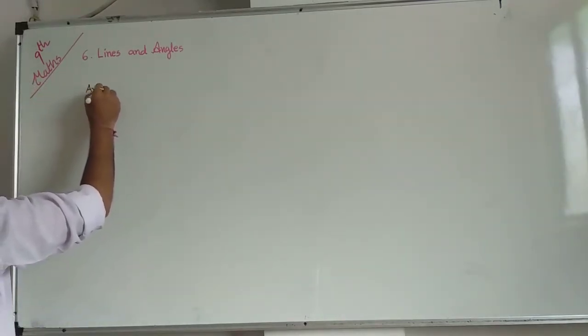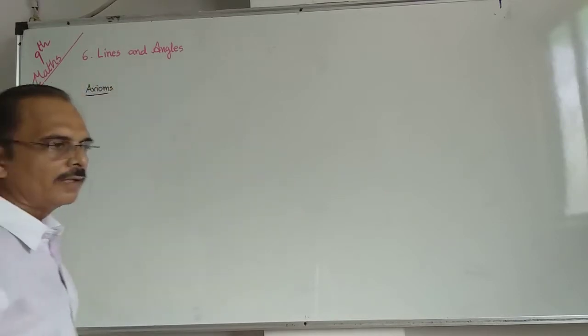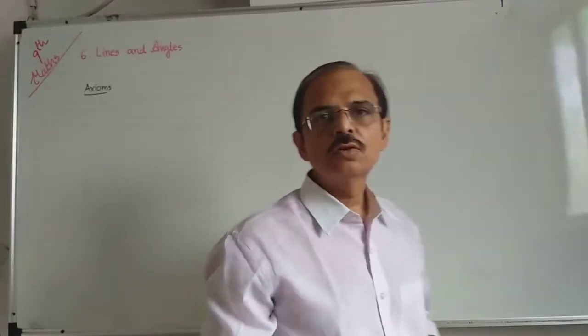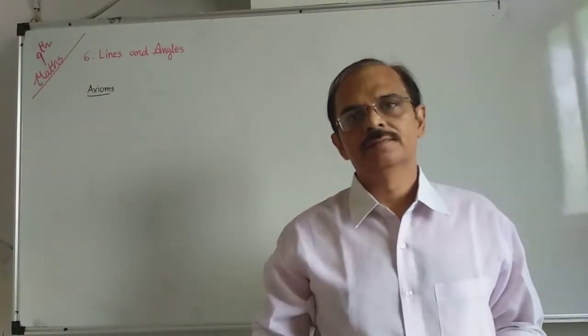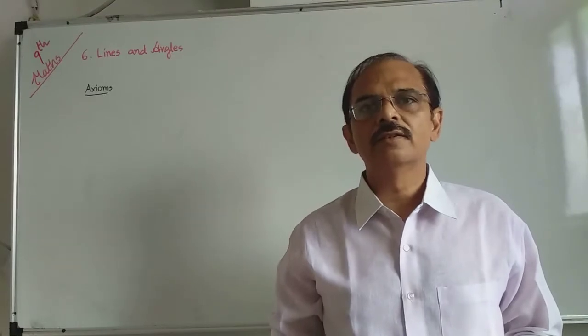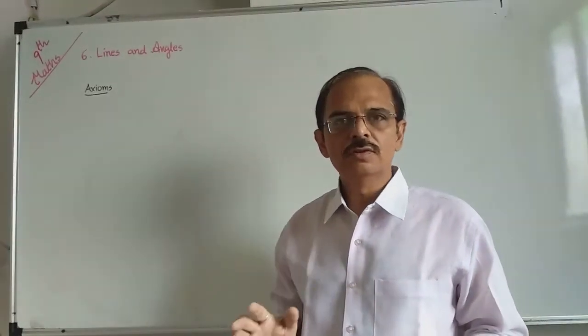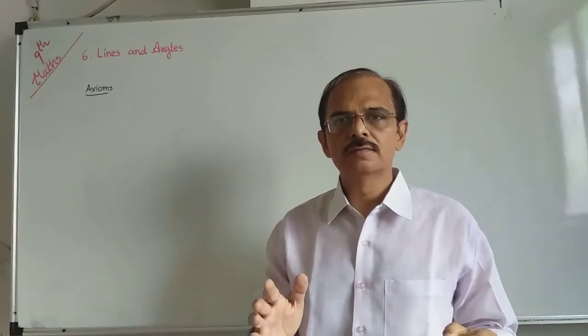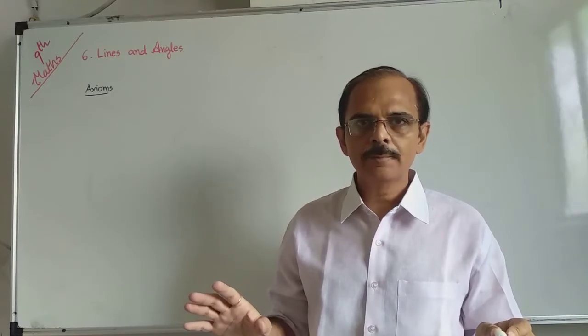Axiom, plural is axioms. Axiom means truth which is used about geometry. That is called axiom. And 2 plus 2, 4. This is the universal truth. Maybe the language is different. Okay?